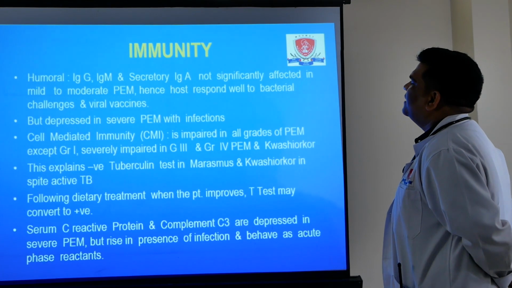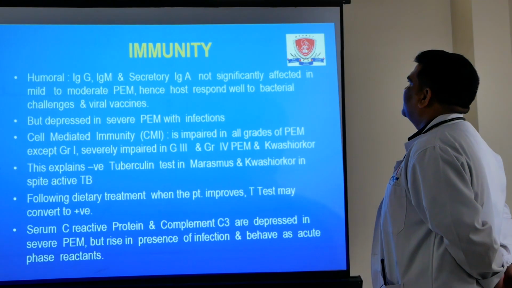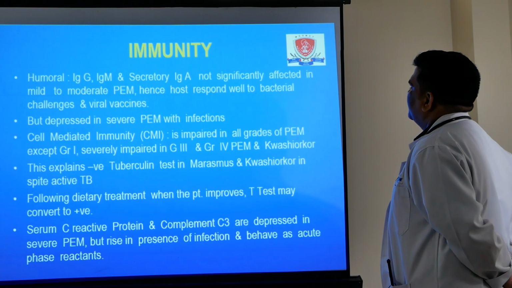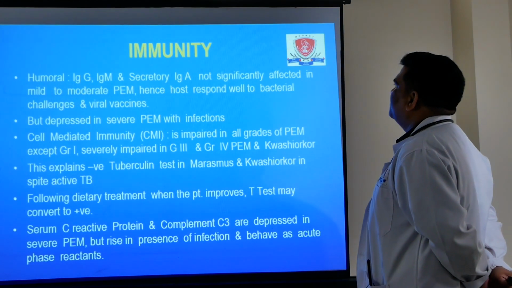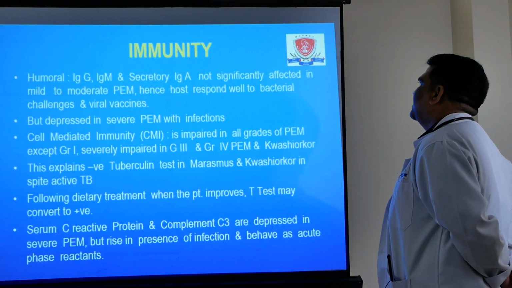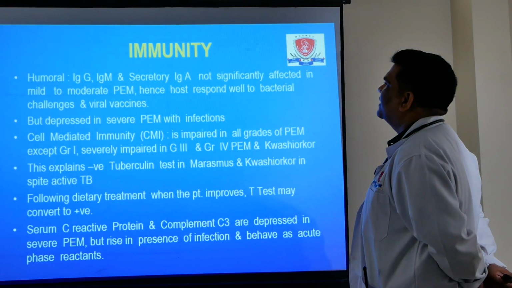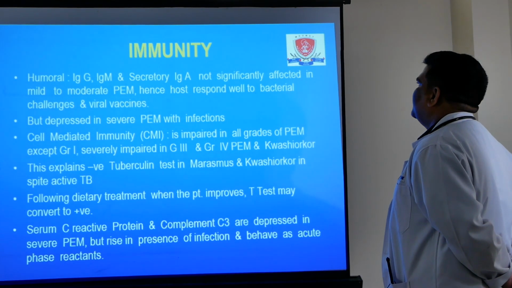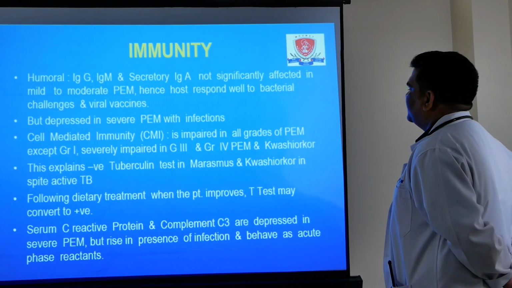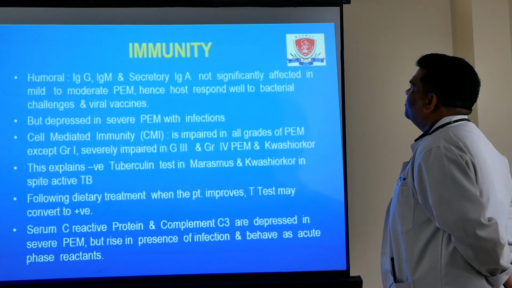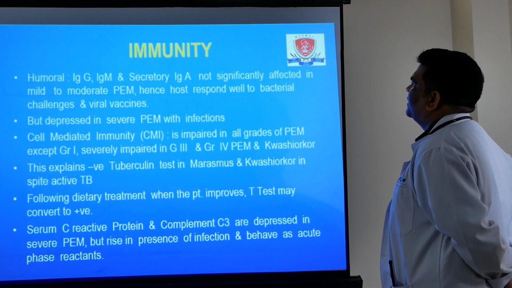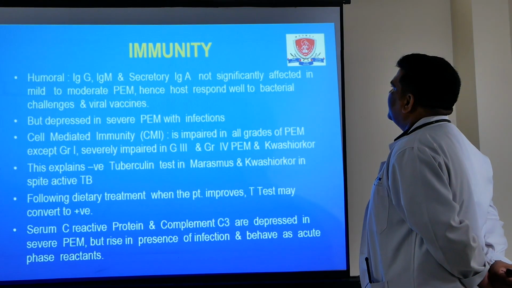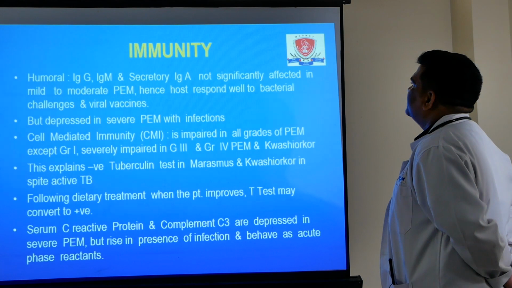Immunity is also an important part that takes up a good role. There are two types of immunity we know. One is humoral immunity, second is cell mediated immunity. Both immunity are decreased in severe malnutrition, like humoral immunity IgG, IgM, and secretory IgA antibodies. Normally these are not affected in mild to moderate category of PM, but they are severely depressed in case of severe PM.